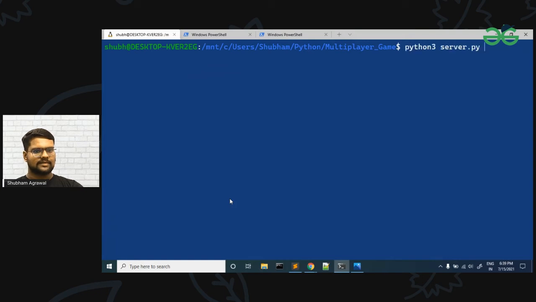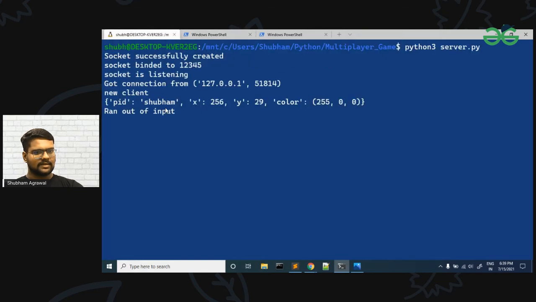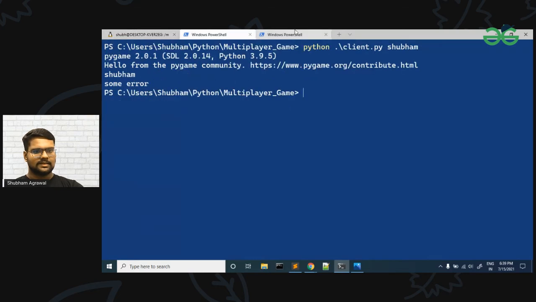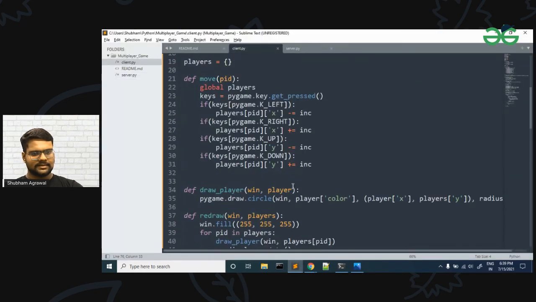Okay, so our server is started. Now let me run the client. I'm passing Shubham here as a PID. So our client is running and Pygame is started. Okay, so we are getting some error. Let me see that error, what we are getting. Here it says "ran out of input." Let me go to the client side and see what the error is.